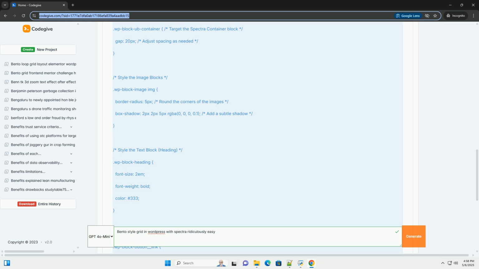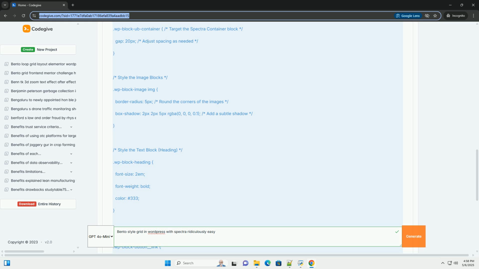Using CSS: we'll add a CSS class to this image's container and define the spanning in our theme style sheet or a custom CSS plugin. Skip to the adding custom CSS for spanning section below for the code. Add the class bento-span2x2 to the outer container of the image block. You can find this option under the Advanced tab of the image block settings. Note: Spectra doesn't directly have built-in spanning in this version.